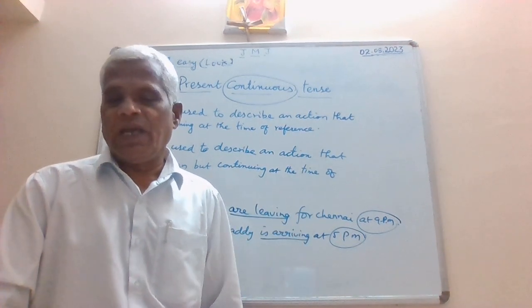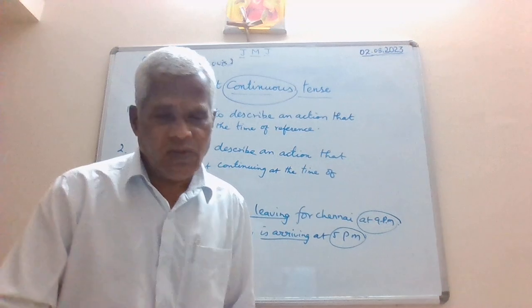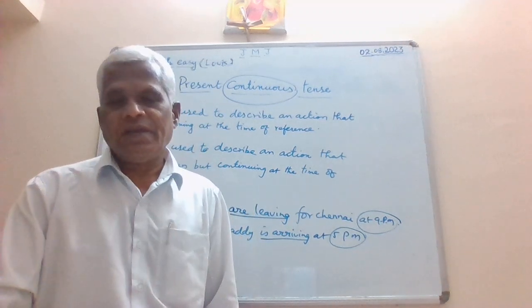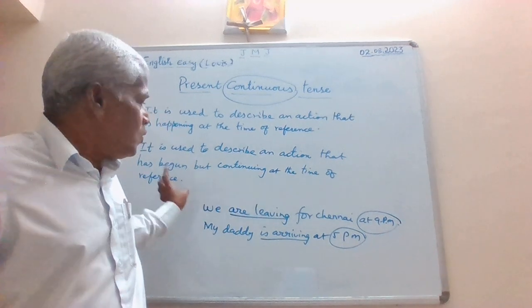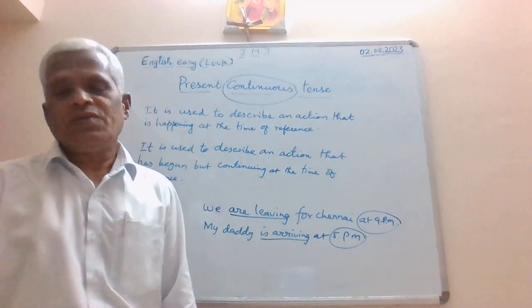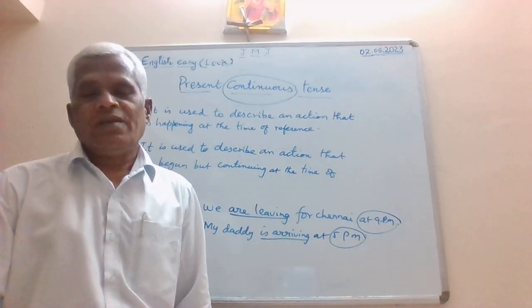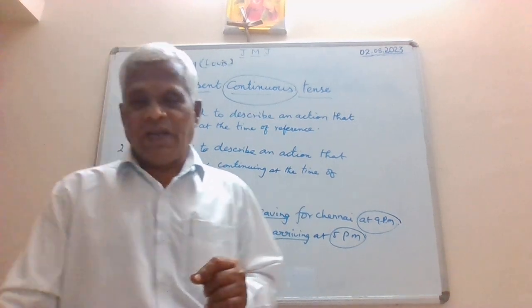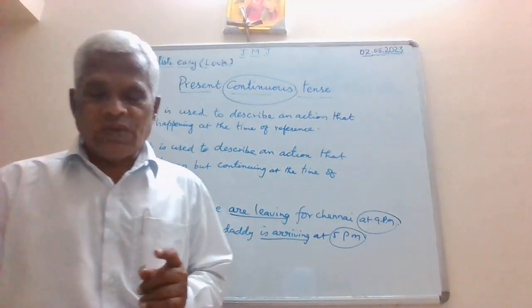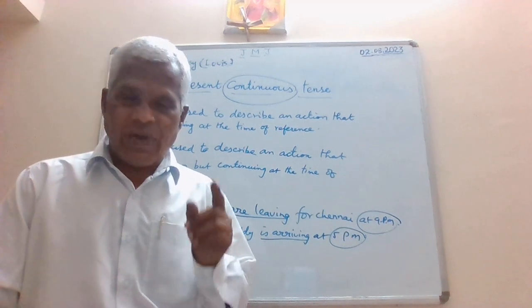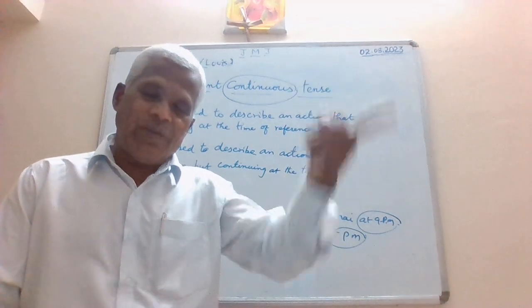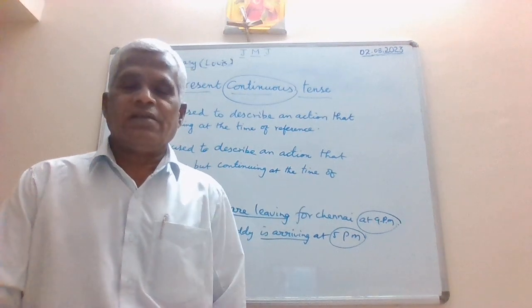What can we conclude here? Can you think of a conclusion or a rule here that we can frame to write? So, the present continuous tense is used to describe an action that will happen in the future.